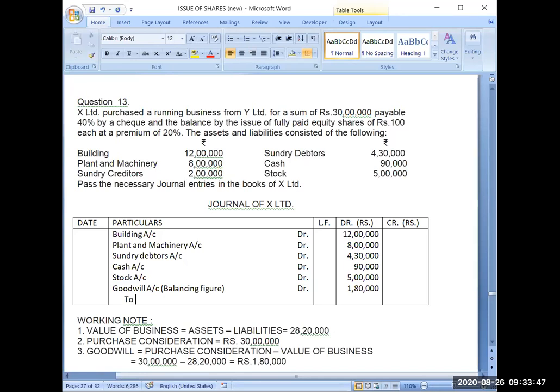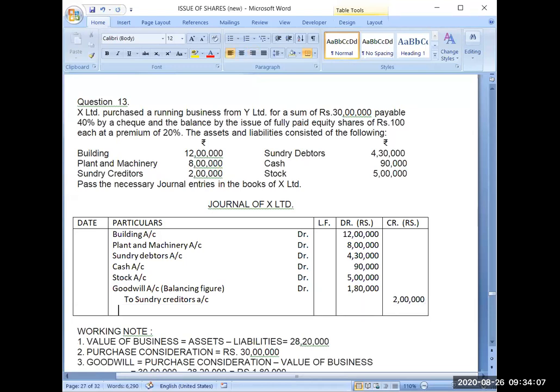To sundry creditors account, it will be 2 lakh. Then here you will write to Y Limited.